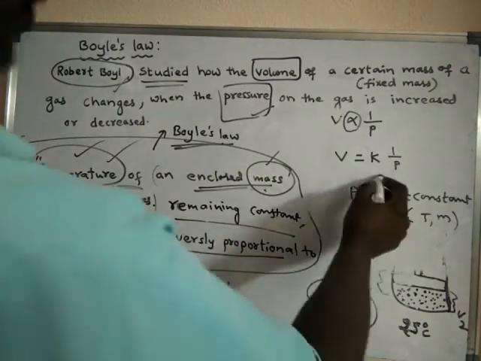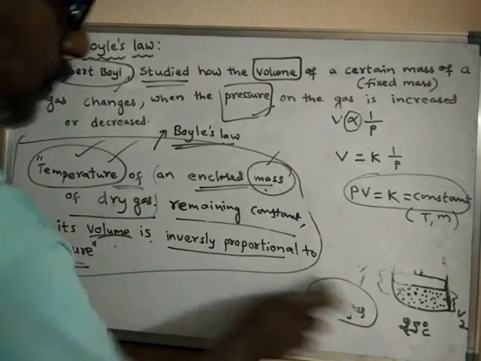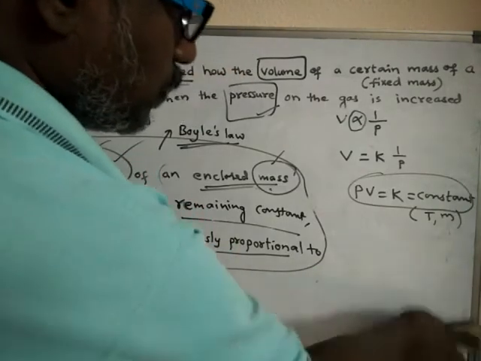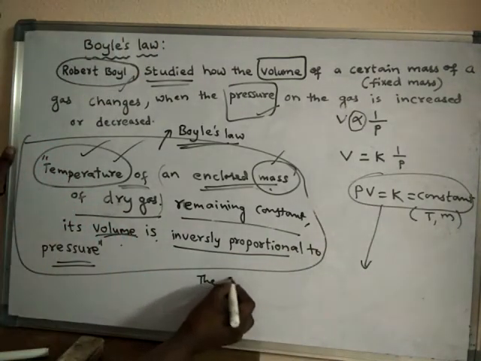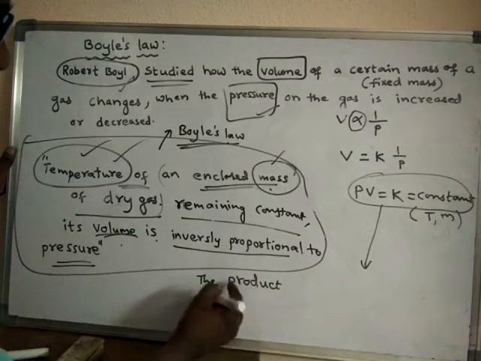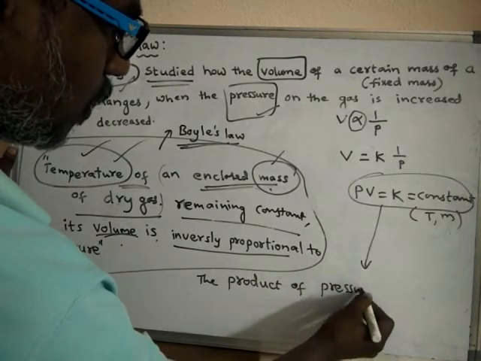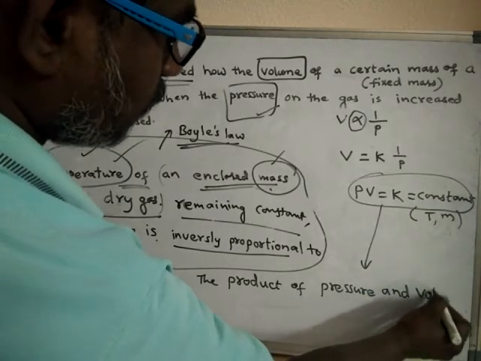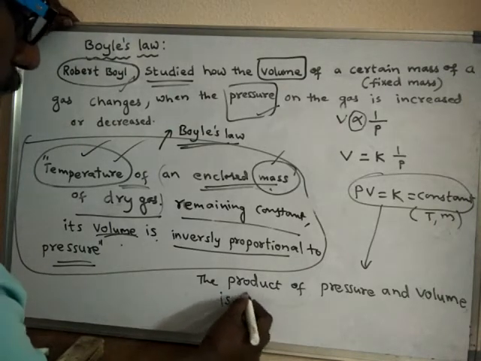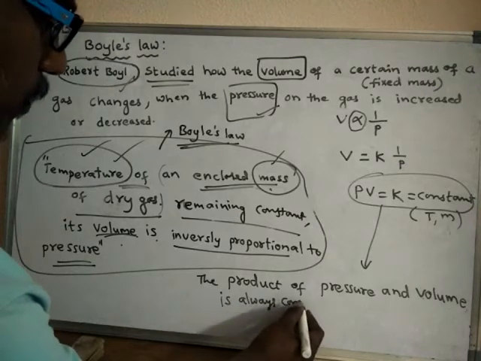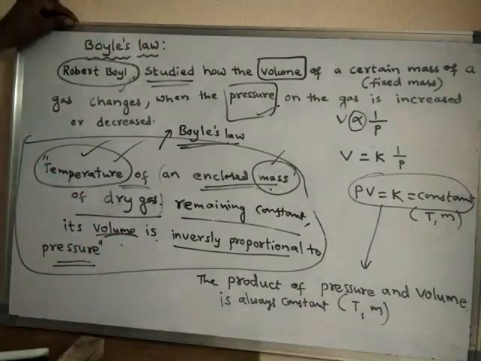According to this concept, the product of pressure and volume is always constant for a fixed temperature and a fixed amount of gas.